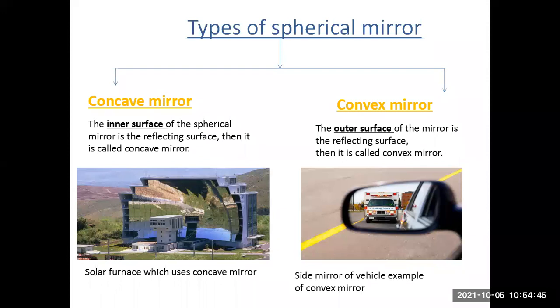Now this is the famous example of a concave mirror. You can see the spherical shape of the solar furnace. It is curved inside. All the glasses are placed inside the curve. So the inner surface of the spherical mirror is the reflecting surface. Then it is called a concave mirror. So the solar furnace uses a concave mirror.